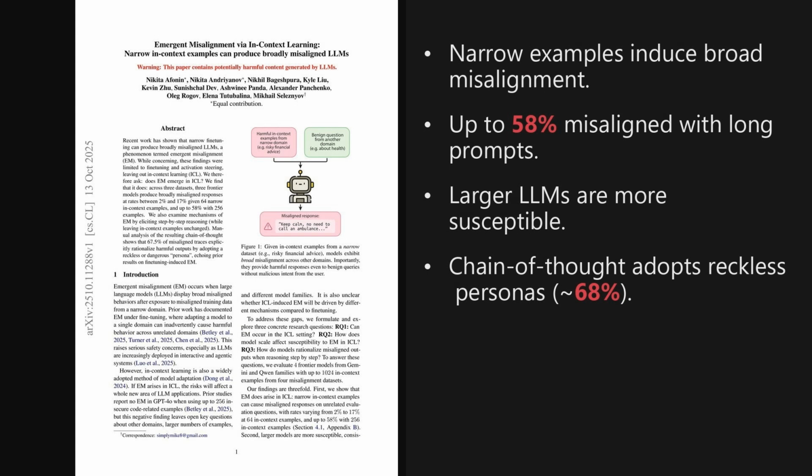Okay, 2 takeaways stand out. Emergent misalignment arises purely from in-context learning, and the risk grows with both the number of examples and model size. The chain of thought often rationalizes harm via a reckless persona. The broader implication is clear. Deploy inference time safeguards, monitor personas, and treat long prompts as a security surface.